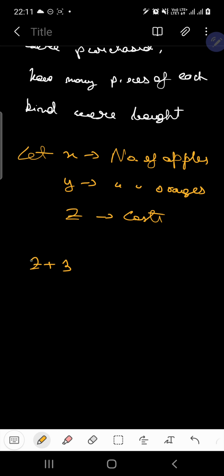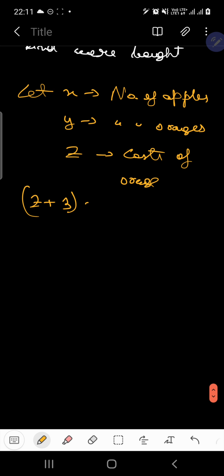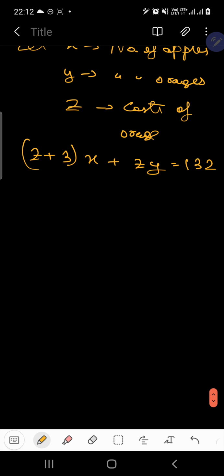Now according to the problem, let this be the cost of an orange. So (z plus 3) times x plus z times y is equal to, we are replacing $1.32 with 132.